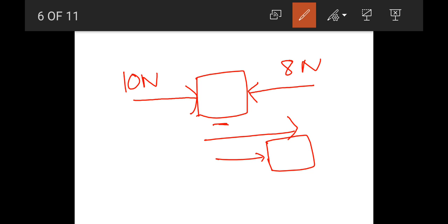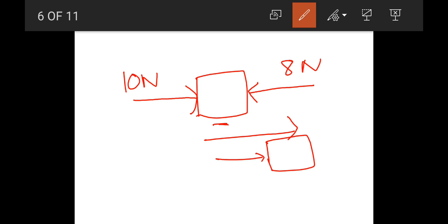It is 2 Newton, and this type of force is known as unbalanced force. Whenever there is unbalanced force, there may be a change in position or direction of the body, or a box may come in motion. It may speed up, it may slow down. But in case of balanced force, there is no change in position of the body.